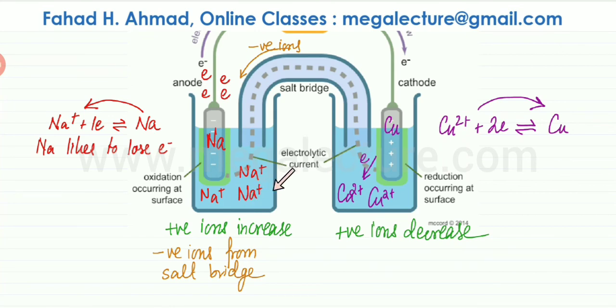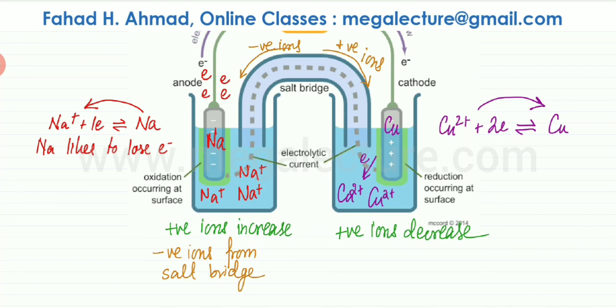It's keeping the charge in the solution in check, so that the positive charge does not increase and the electrons don't get attracted to them, and instead the electrons flow to the external circuit. So you don't want the positive charge to increase. So the positive ions would start attracting the negative ions. And on the other side, the opposite would happen, which is that the positive ions are decreasing. So if there's lesser positive charge, which means that the negative charge would be greater, the salt bridge is going to send more positive ions on that side. As the positive charge decreases, more positive ions are going to get attracted over there, and that is what the salt bridge is going to do.